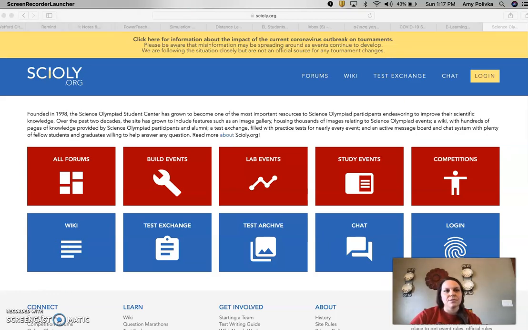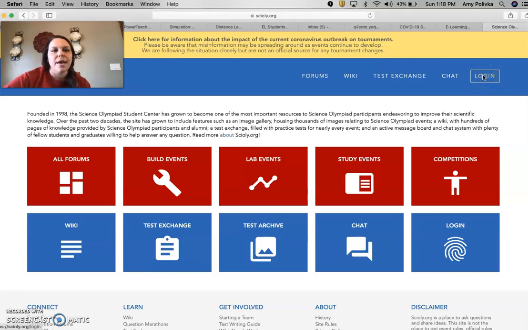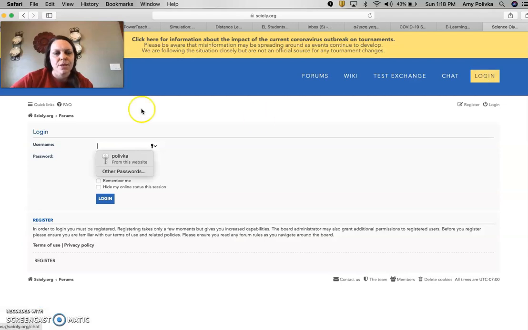I'm going to move this over here. As you can see, I've logged into Scioli.org right here, and it asks me to log in. The first time that you do this, you're going to click on log in and have to register as a user.